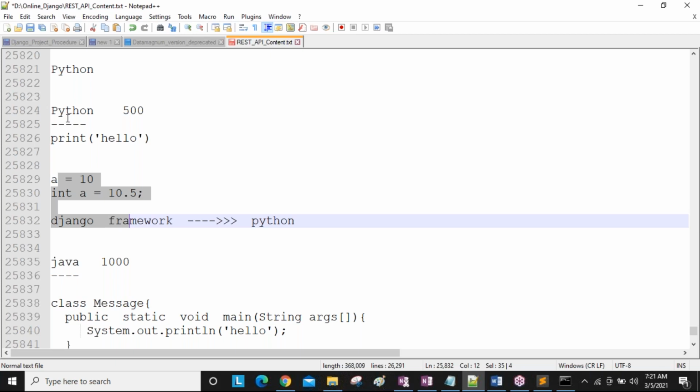If you develop the same project using Python, less than 500 lines is enough, and also within 2 months we can develop this Django project. Using Java 4 months, using Python 2 months we can develop.